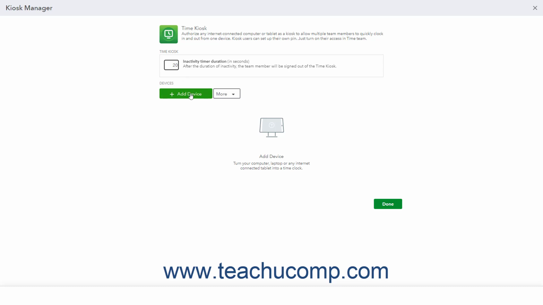To add a device, click the Add Device button and then select either Use this computer or other device from the drop-down menu. Then follow the on-screen instructions to finish adding the device. To enable or disable location recording on all kiosks, click the More drop-down and then select a choice. To close the window when finished, click the Done button.